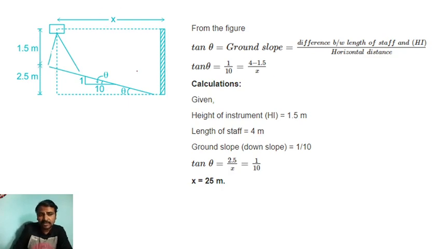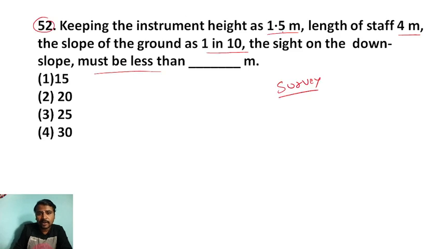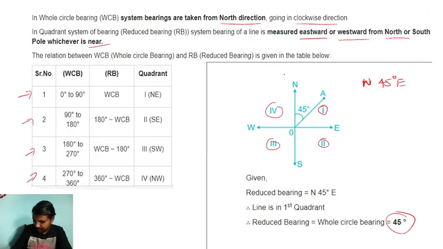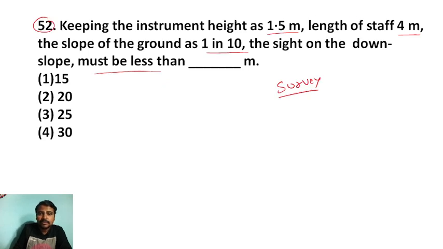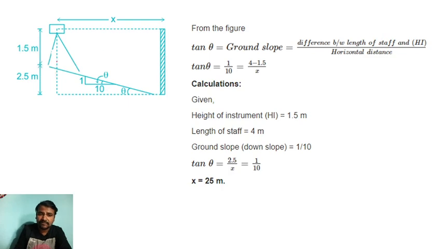The instrument height they have given is 1.5 meter. So this is the 1.5 meter height, this is the instrument, and this is the height of the instrument, and the length of the staff is 4 meter. So they have given the length of the staff. And next, 1 in 10 slope you can see here, right? Downwards, because they have given downward, so it will be in the downward direction.